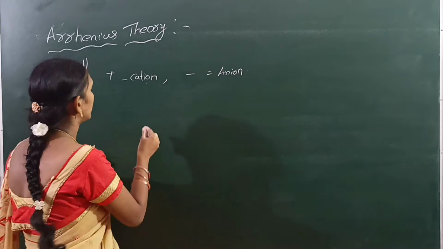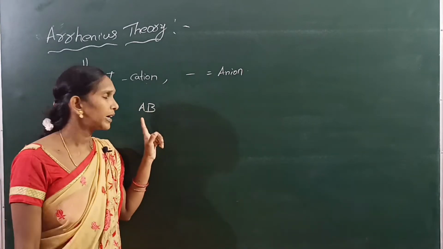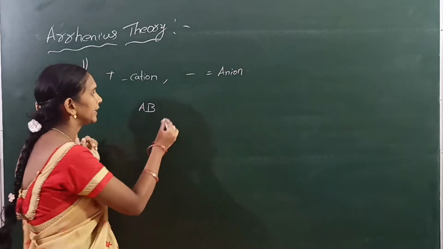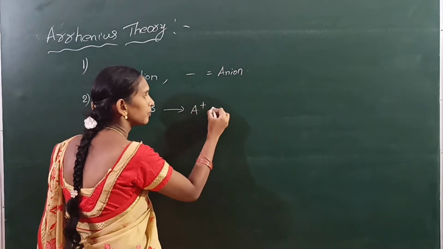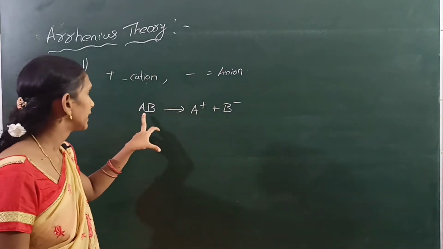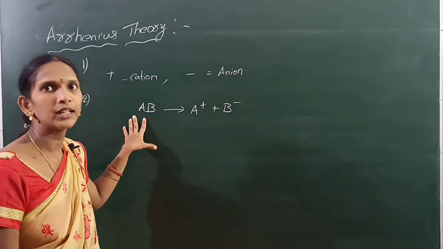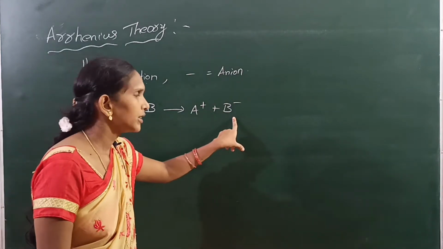The positive and negative ions combine to form a molecule. Let us consider AB. Molecule AB can be dissociated into A plus and B minus. That means the electrolyte dissolved in water forms two types of charged particles. This is cation, this is anion.